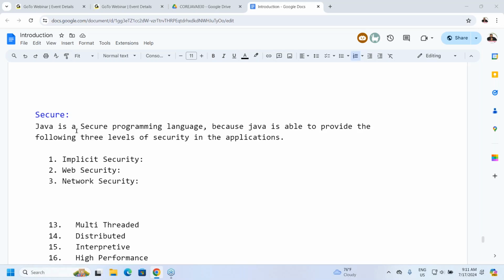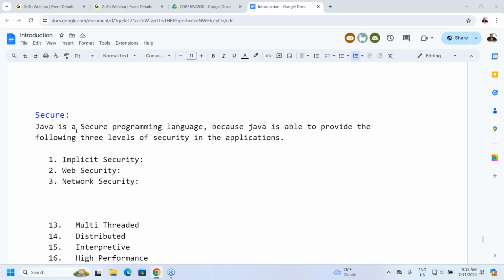Last one, security manager. So there are 5 components inside the JVM. First one is class loader. Next one is JIT compiler. Next one is interpreter. Next one is garbage collector. Last one is security manager. I require this last point now.